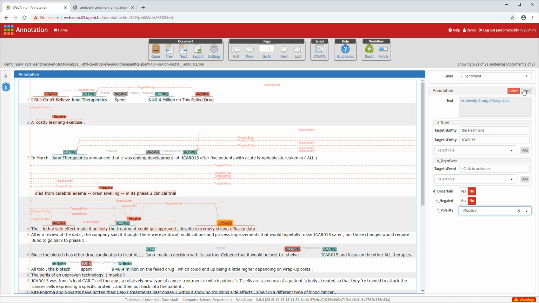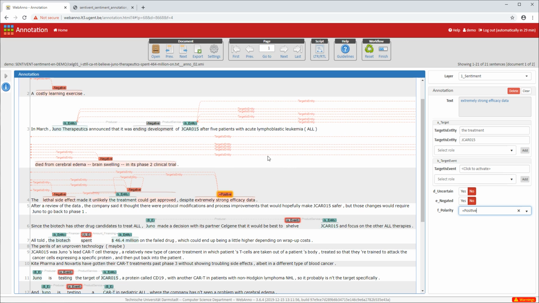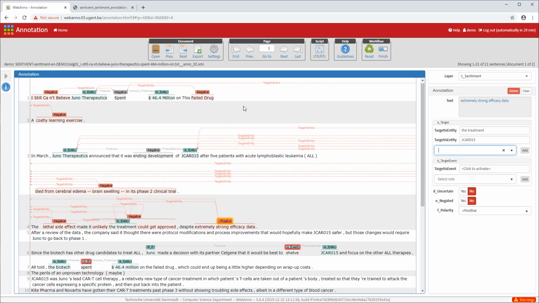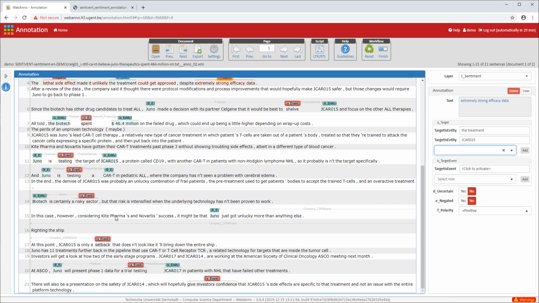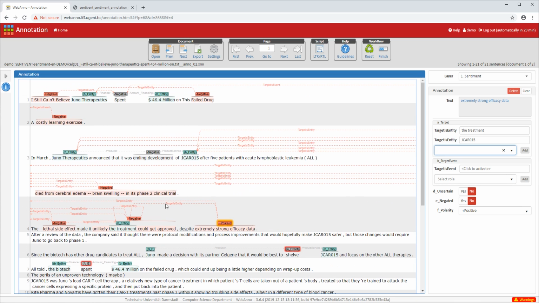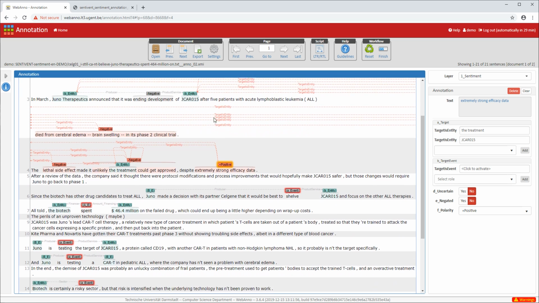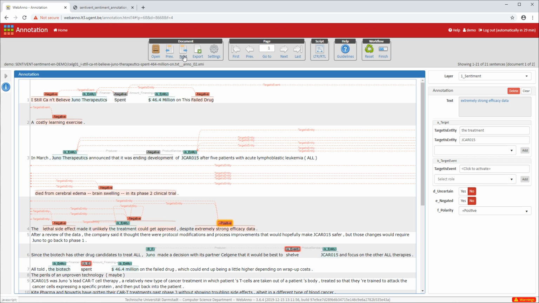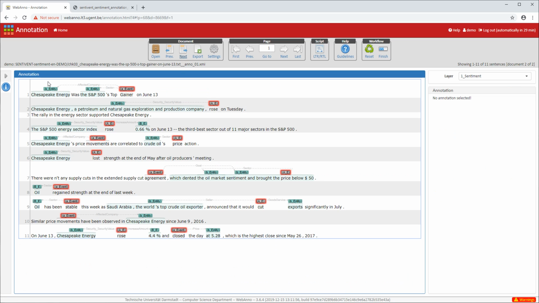Okay. So for the purposes of the demo, we're going to move on to the next document to show you how to navigate that. Normally, before you would go to the next document, you would annotate all of the other sentences in the article, and then you would revise your annotations. You would read the document again and check, is the polarity that you can see on here and the targets, are they correct? And then once you're done, you click on the next document button up here, and then you can do the same process for the next document.